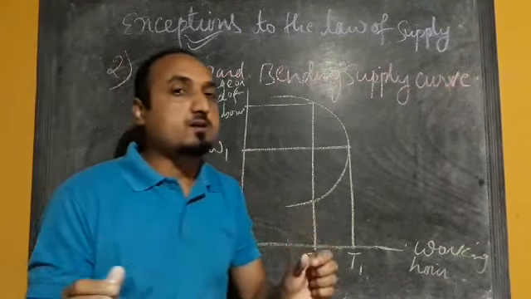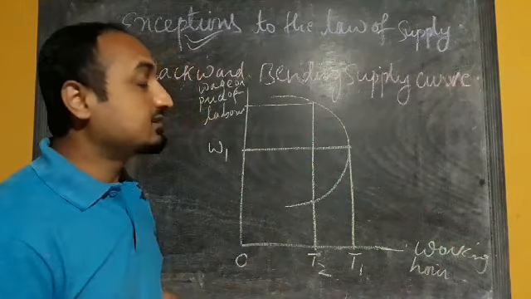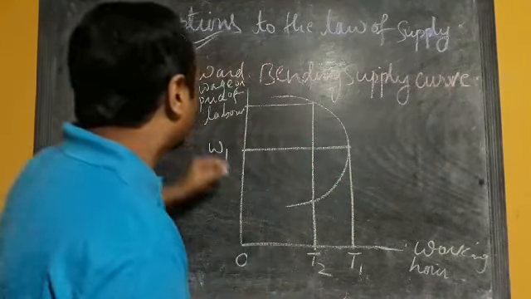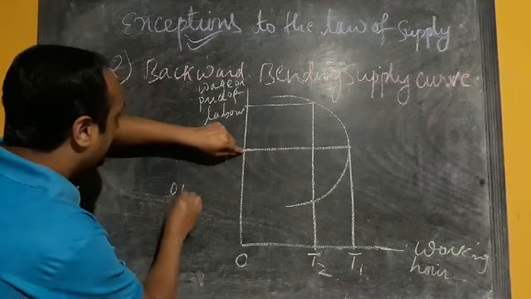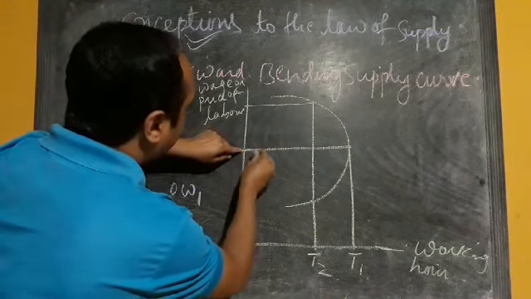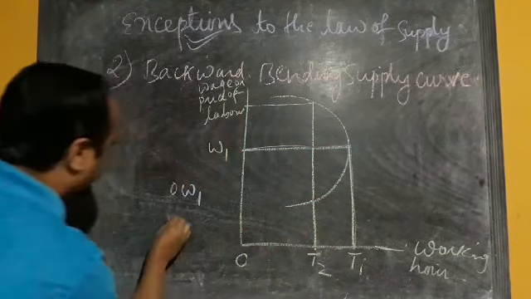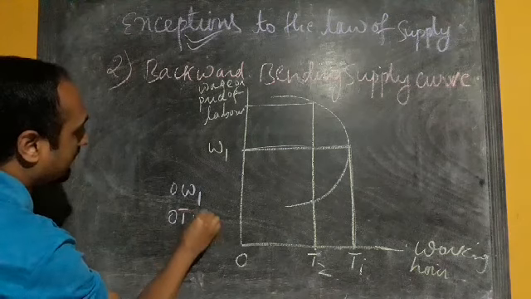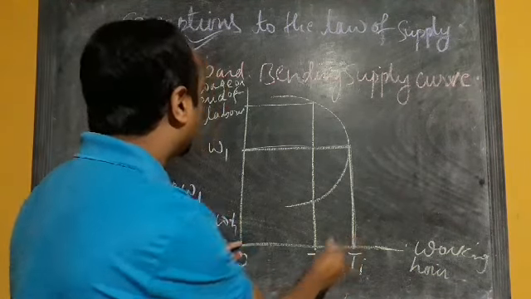We are taking the case of labor supply, expressed in terms of working hours. So when the wage rate of labor is OW1, we can see that the working hour of labor is OT1. That means working hour is more.